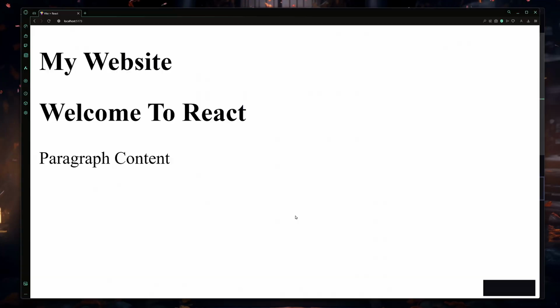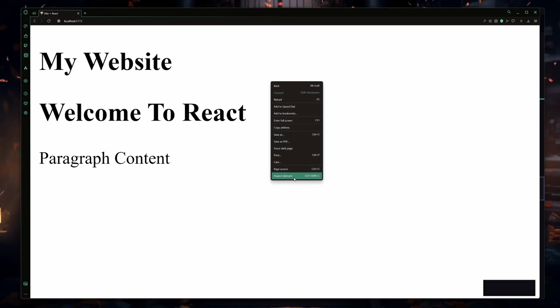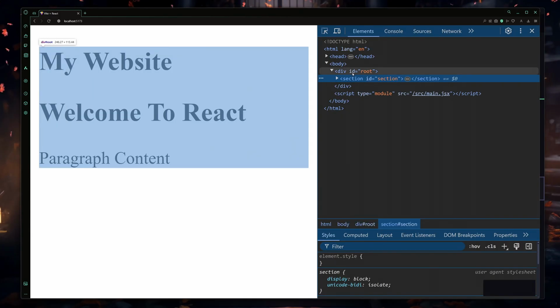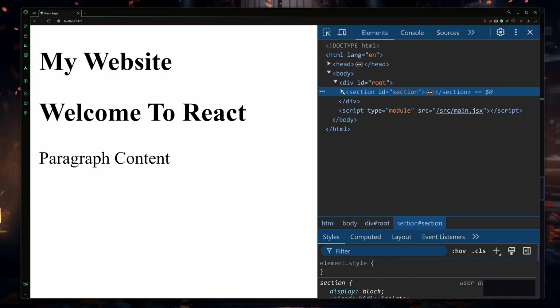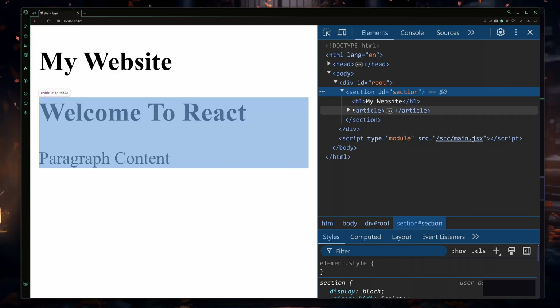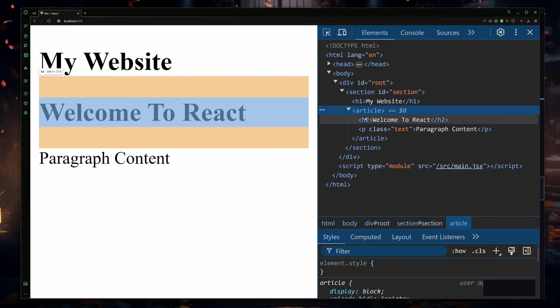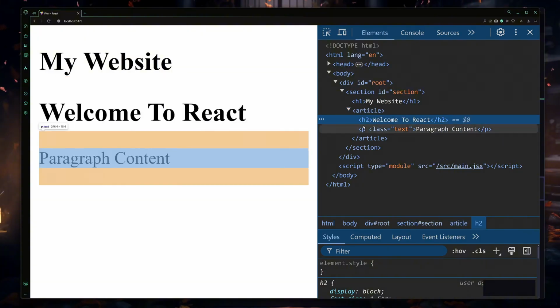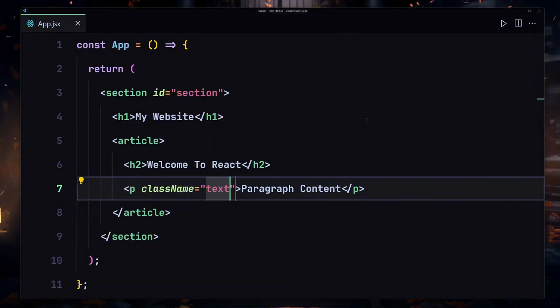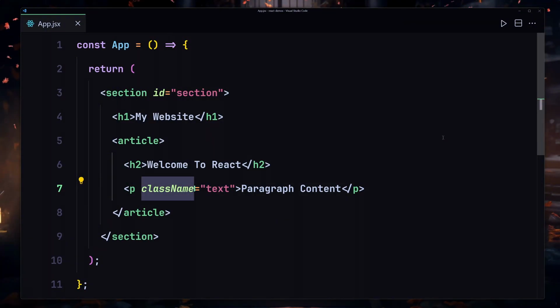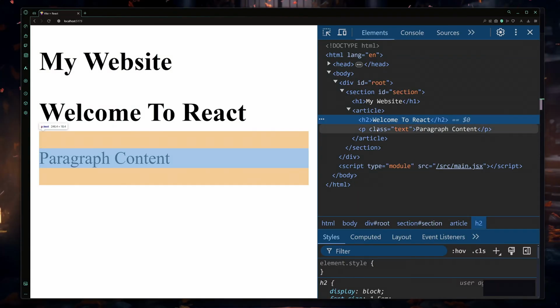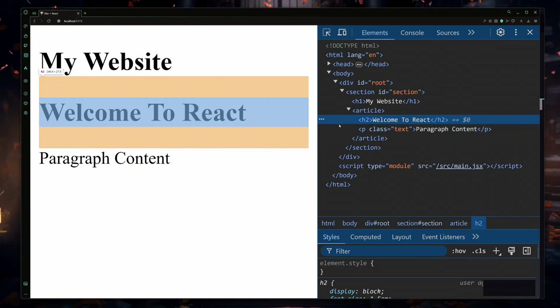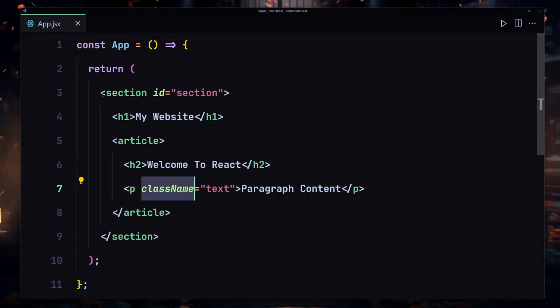If I save my file, here you can see we are now getting our result. If I right click on there and go to inspect element, we are first of all getting our root, and inside this root we have our section with the ID of section, we have our h1, we also have our article, and inside this article we have this h2, and we also have this class. We are providing a className, and here you can see we are getting a class. This is a JSX rule which I'm going to explain in a few seconds, but here you can see this is how we can write HTML inside our JavaScript functions.